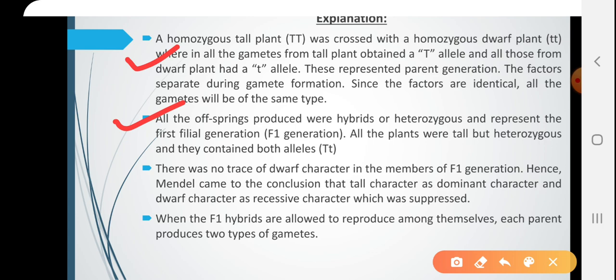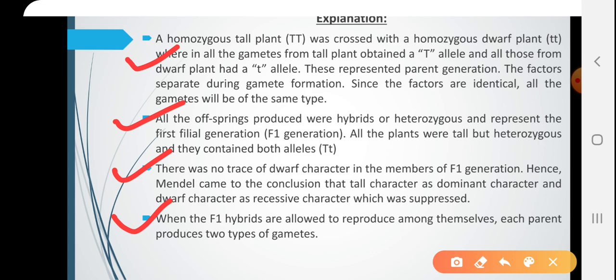This will be made very clear in my next class, because in the next slide I will be showing you a schematic representation as well as a diagrammatic representation of Mendel's monohybrid cross. There was no trace of dwarf character in the members of the F1 generation. Hence, Mendel came to the conclusion that the tall character is the dominant character and the dwarf character is the recessive character, which was completely suppressed.